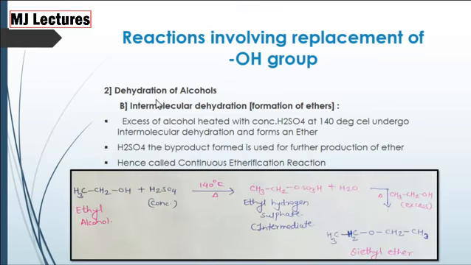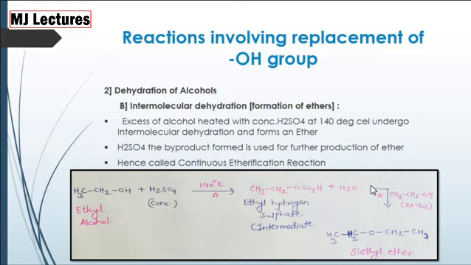Now dehydration of alcohols, that is intermolecular dehydration, which leads to formation of ethers. When ethyl alcohol is treated with concentrated H2SO4 at 140 degrees Celsius, we get an intermediate here, and by addition of excess of alcohol again, we get diethyl ether, that is ether formation.